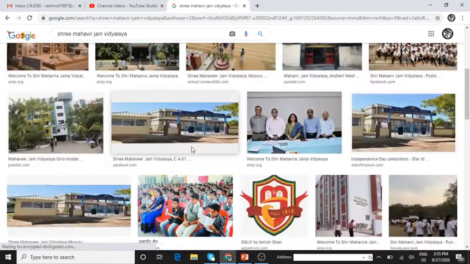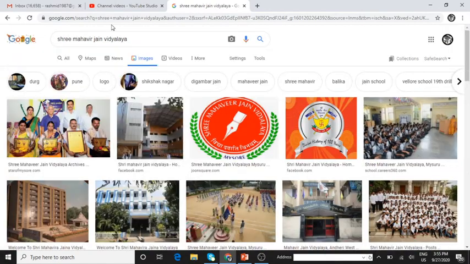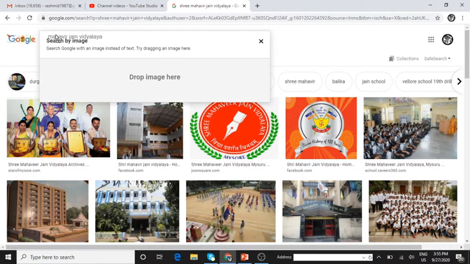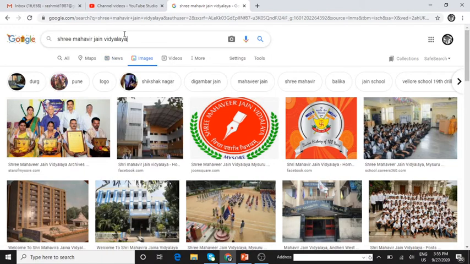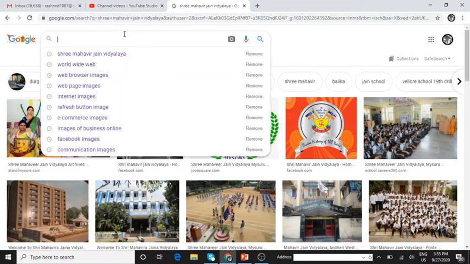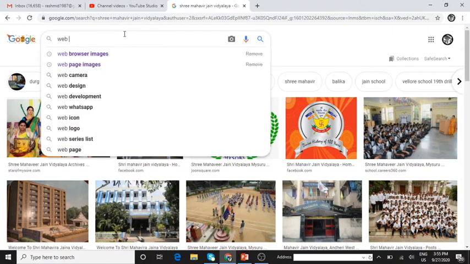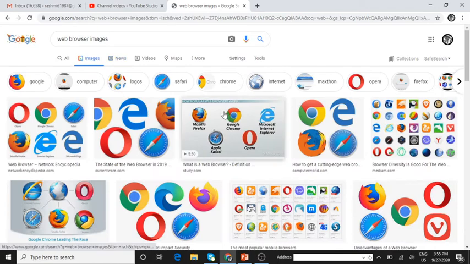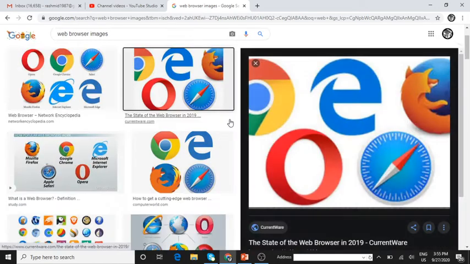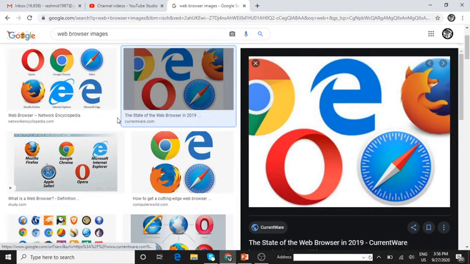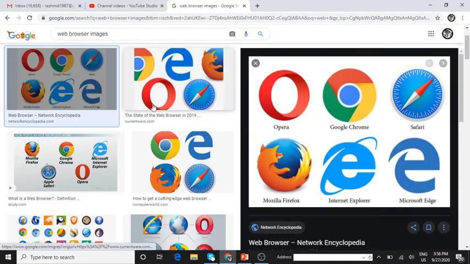Yes, can you see this? This is the home page and different photos available. Then I was showing web browser images.